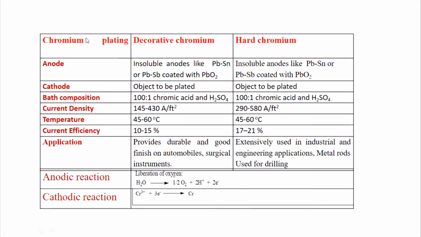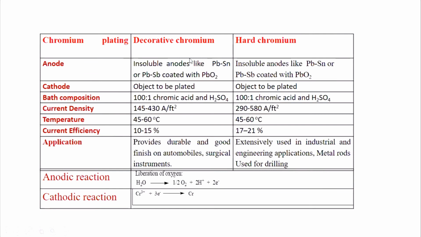In the electroplating of chromium, the plating parameters are like this. Anode is an insoluble anode like lead tin or lead antimony coated with lead dioxide. Even in hard chromium, the anode is the same. Cathode is the object to be plated, which is pre-treated. Here also the pre-treated object is taken as the cathode. The bath composition is 100:1 chromic acid and sulfuric acid. In both decorative and hard chromium it is the same.